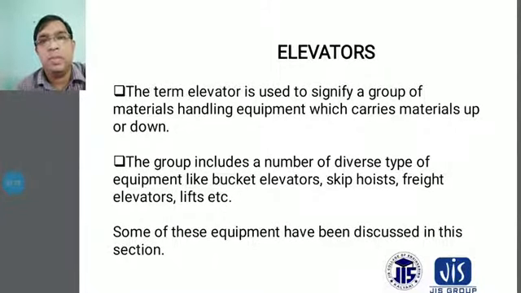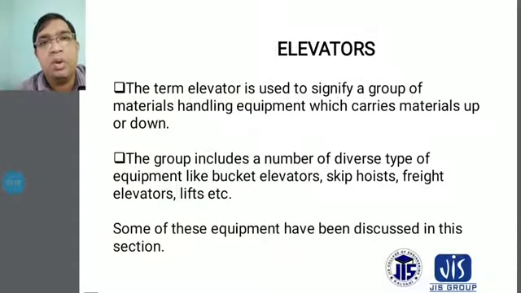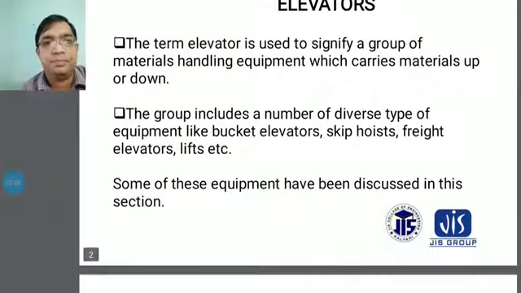Suppose there are many floors of buildings, like 22 or 30 floors, and you have to transfer your materials from down to up or up to down. Then this will be very difficult, so you can very easily use elevators to transfer materials from up to down or down to up.